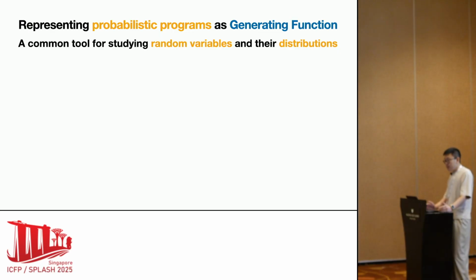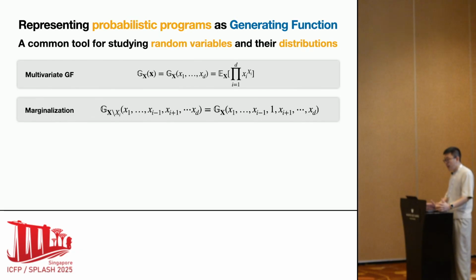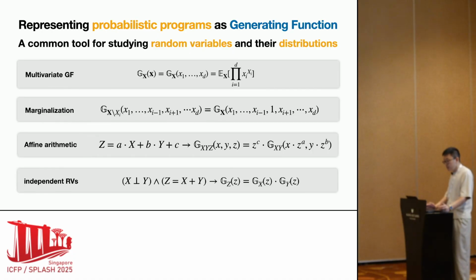To represent probabilistic programs as generating functions, the concept of generating functions needs to be generalized from the single variable case to the multivariate case. A multivariate generating function serves as a container for all in-scope random variables. When a variable xi goes out of scope, we remove it from the typing context and marginalize it from the generating function by setting xi to 1, yielding the generating function of the remaining dimensions. Generating functions also support affine arithmetic expressions, and based on this, we can derive that for two independent random variables x and y, the generating function of their sum is the product of their generating functions.